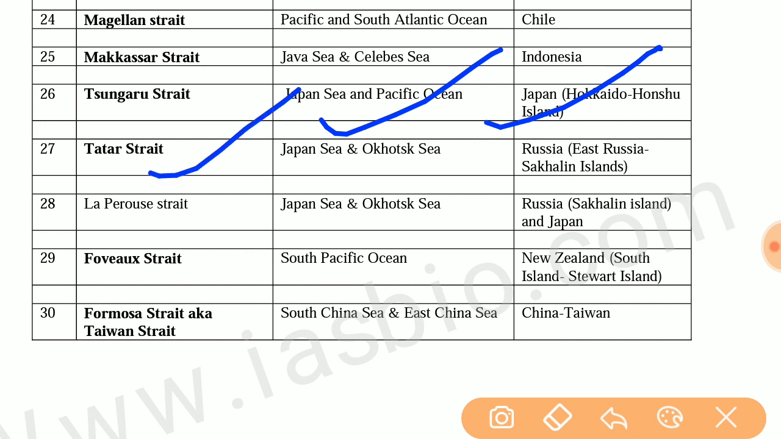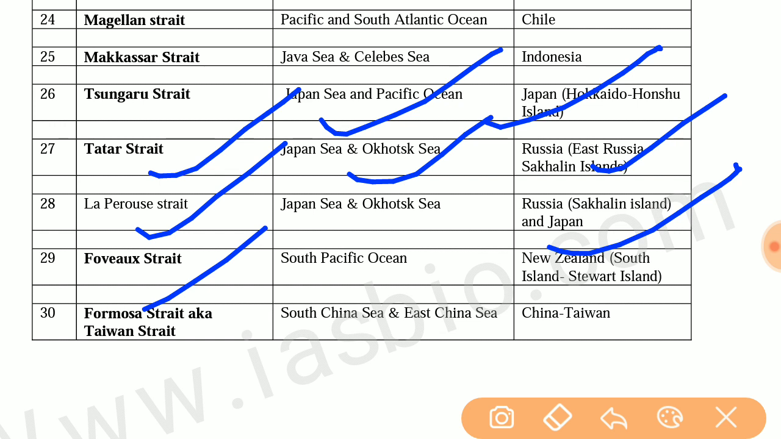Next is Tatar Strait. It joins Japan Sea and Okhotsk Sea, and the country is Russia. Next is La Perouse Strait. It joins Japan Sea and Okhotsk Sea, and the country is Russia. Next is Foveaux Strait. It joins South Pacific Ocean, and the country is New Zealand.